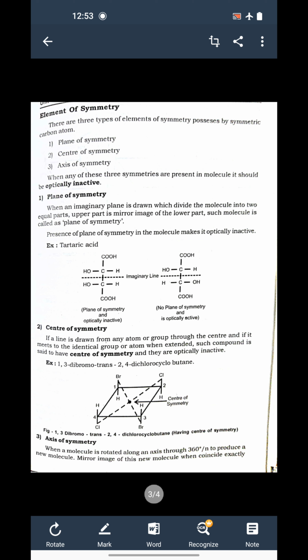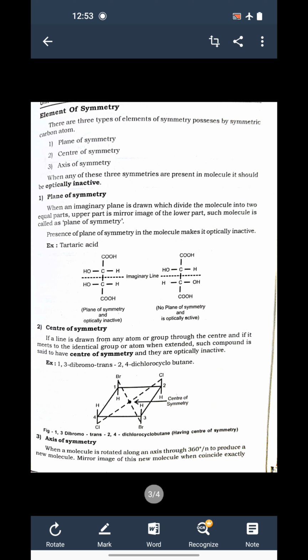In this structure you can see both H are on one side and both OH on the other side, and again COOH. This is one structure. And another structure is also there where the OH are in opposite directions. Now let's take the first example where both OH are on the same side.